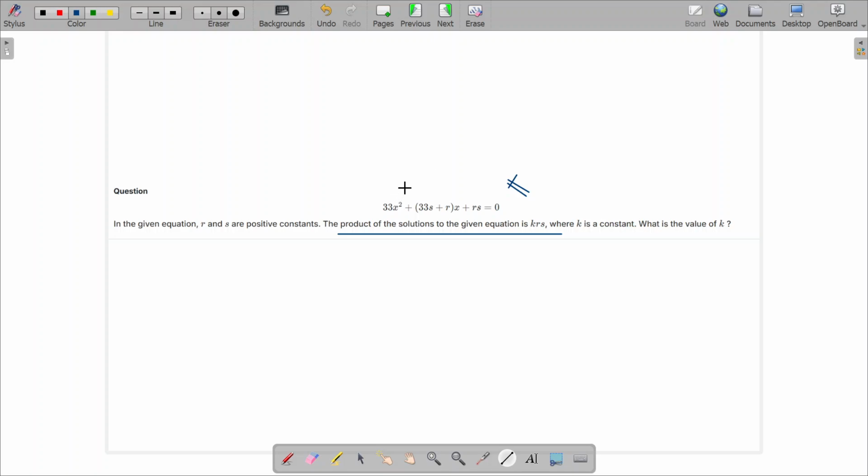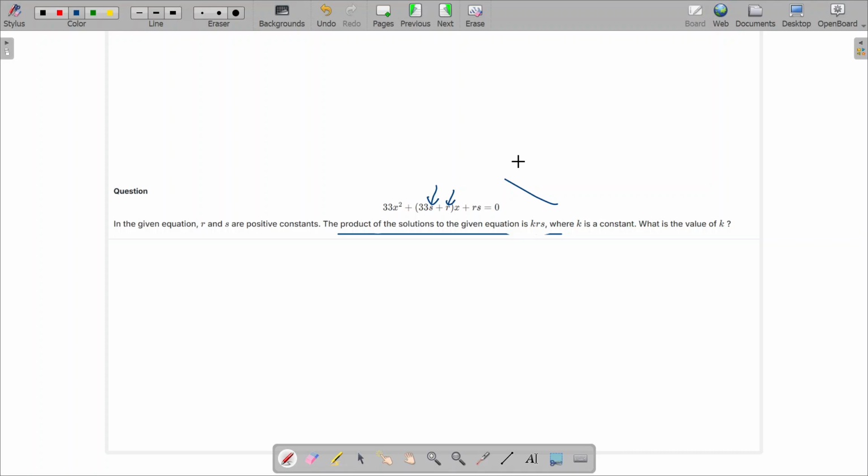How many unknowns are there? We don't consider x and y as unknowns because Desmos understands x, but R and S, these are the two unknowns, right? I have only one equation.